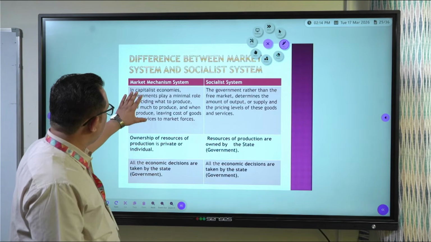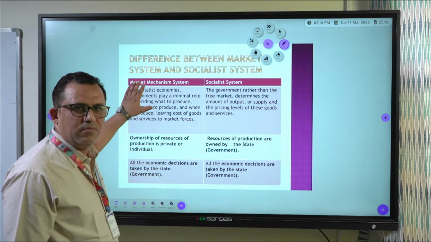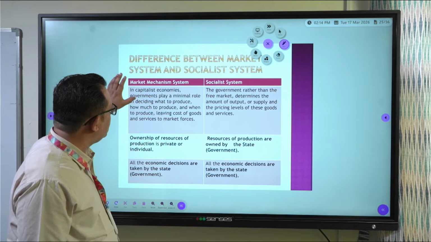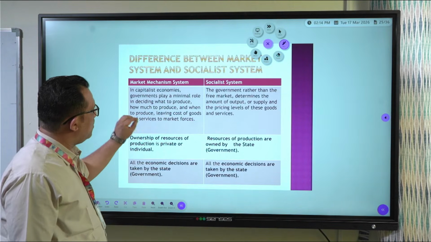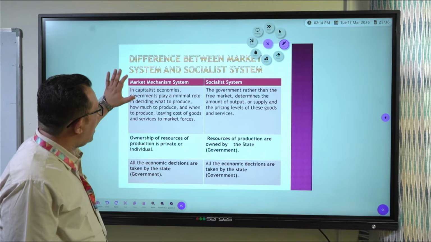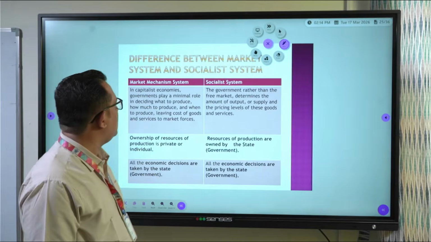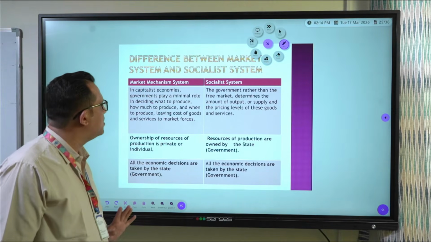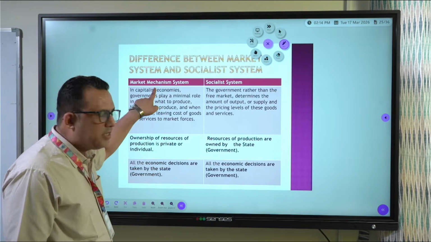So in market system, the capitalistic system, all the economic decisions like how much to produce, what to produce, when to produce are taken by market forces, and that is why it is called the market mechanism system. It is also called the capitalistic system.